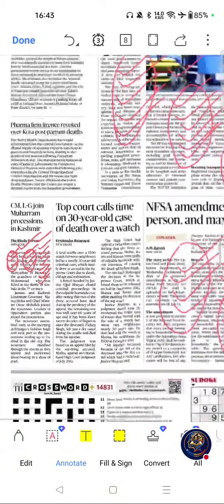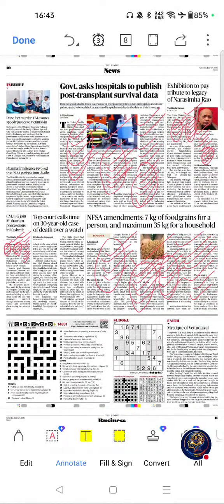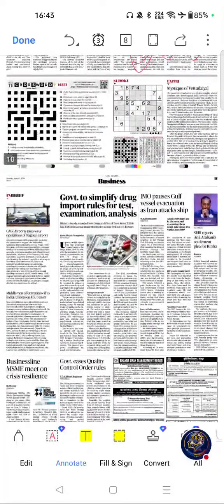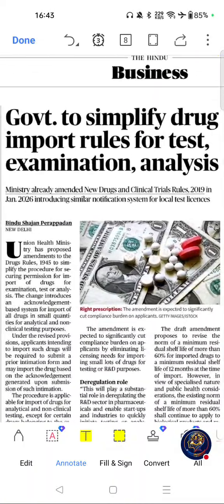Move on to next important articles from this page. Yeah, these are the only important articles from this page. Next, move on to next page, that is business section, page number 11. The first important article from this page was this one.